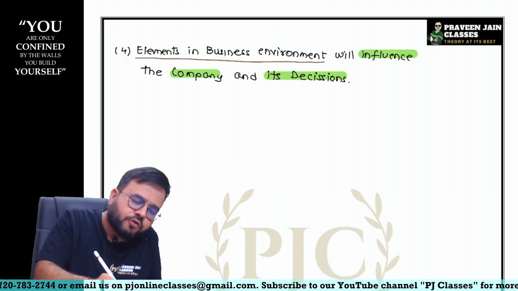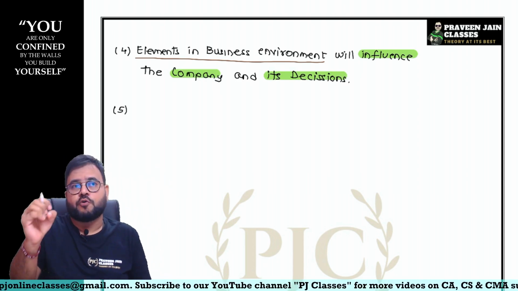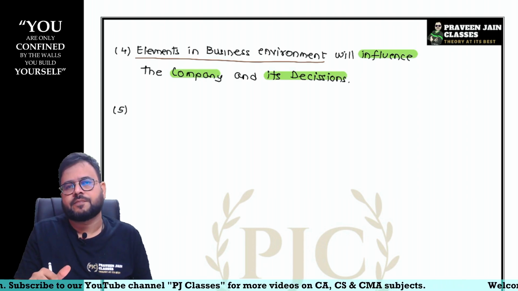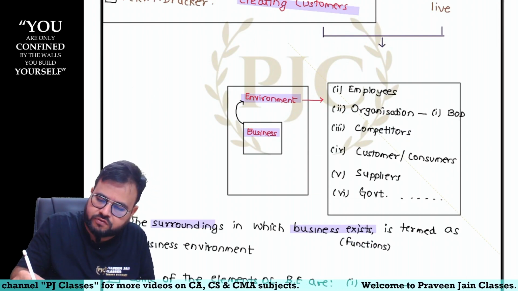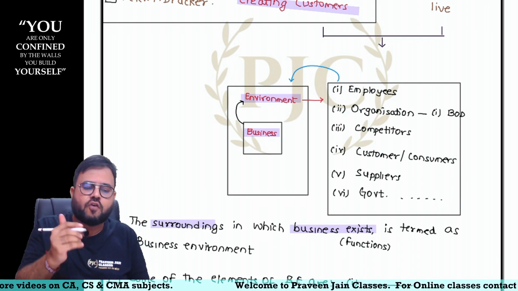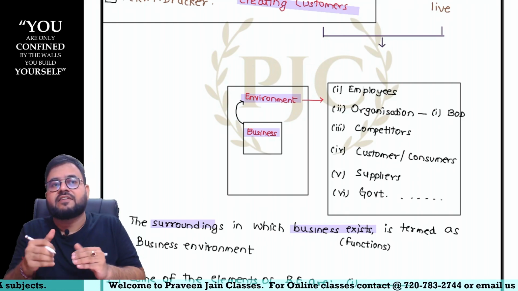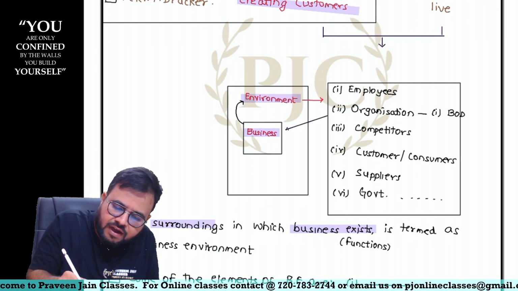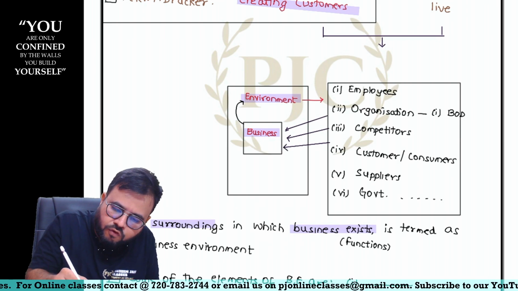Okay. So now my question to you people is, then what should we do now? Bolo Raja. Now what to do, sir? When they are going to influence the company, when they are going to influence the company's decision, what should the company do, sir? Tell me, Raja. When all these elements are affecting us, sir, so what should we do, sir? Do you think we should keep calm or we should understand this change and act accordingly? Bolo Raja. When all these elements are affecting my business, so what should I do, sir?